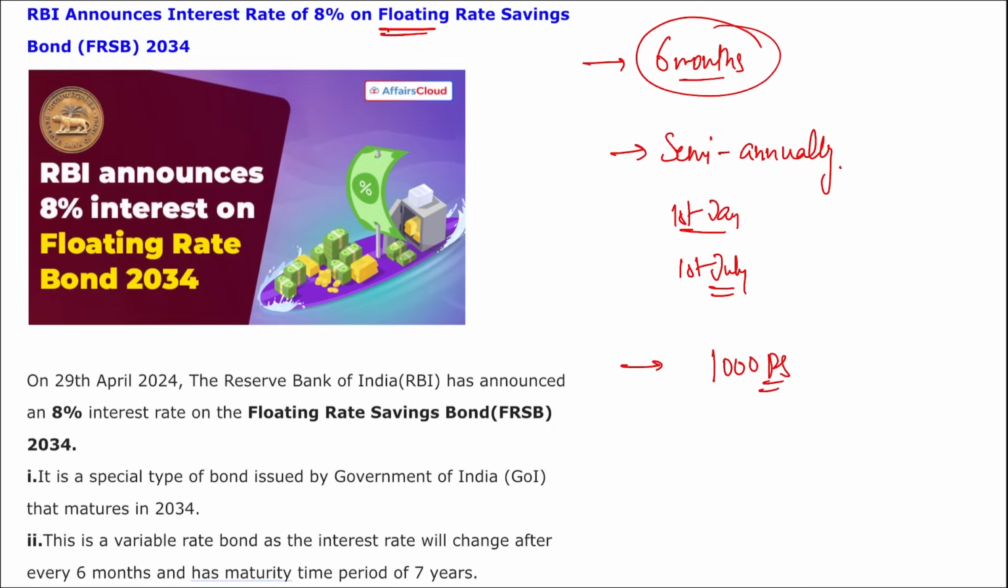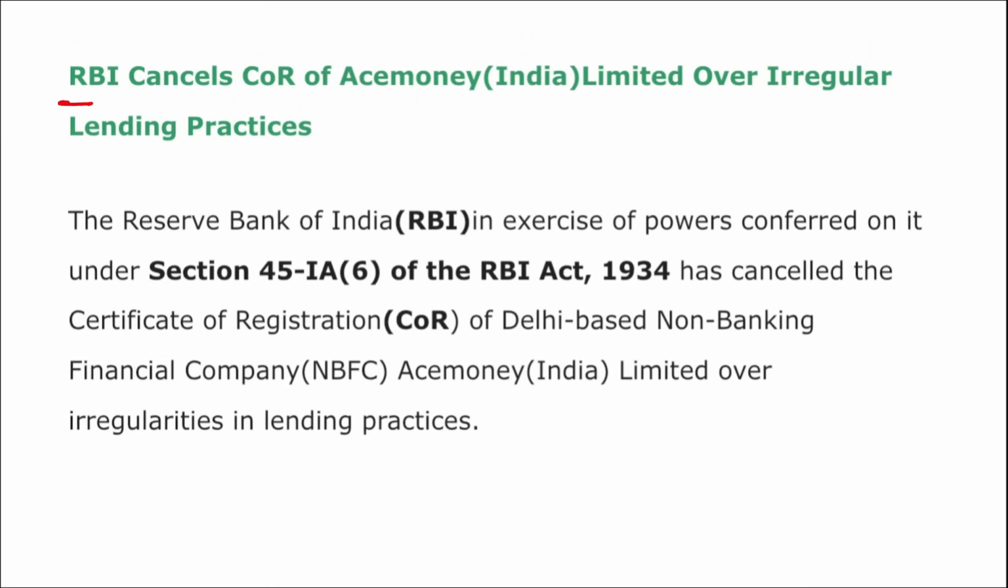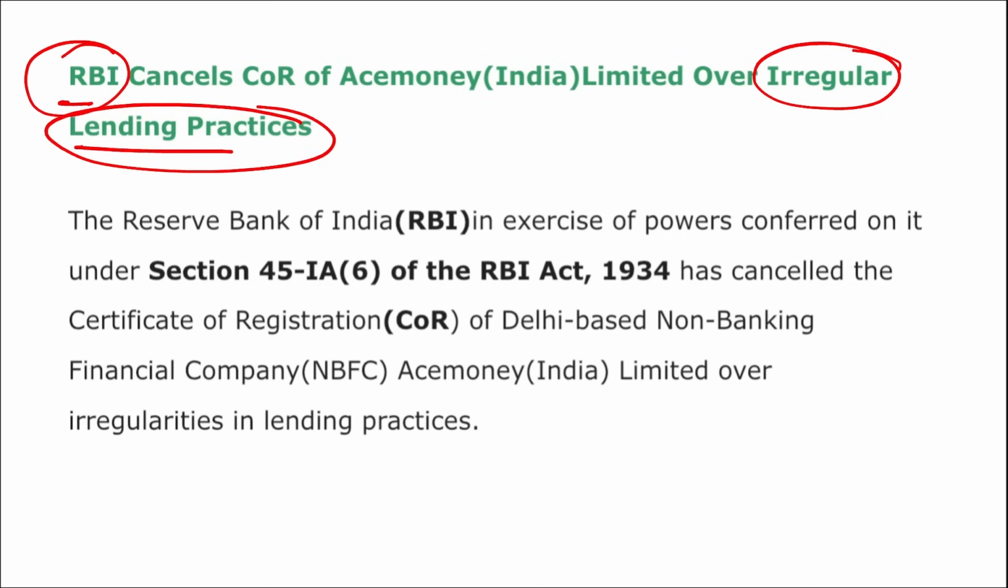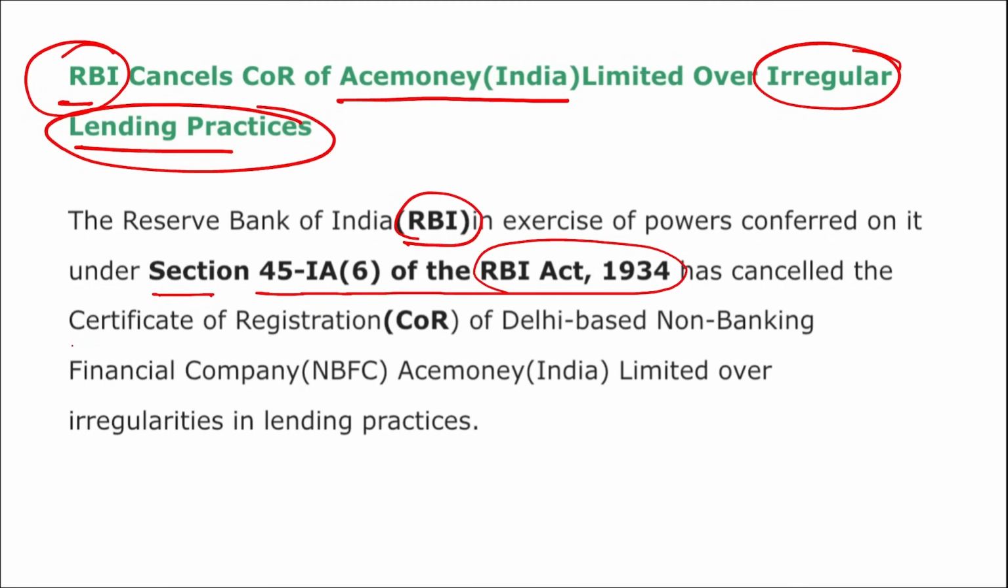Apart from this, remember, RBI has cancelled the certificate of registration, that is COR, of Ace Money India Limited over irregular lending practices. I repeat, what is the reason? Because of irregular lending practices, RBI has cancelled the COR. Under the power conferred by section 45(1)(a) part 6 of the RBI Act of 1934, RBI cancelled the certificate of registration of this Delhi-based NBFC, Ace Money India Private Limited. Take a note of this. Moving on.